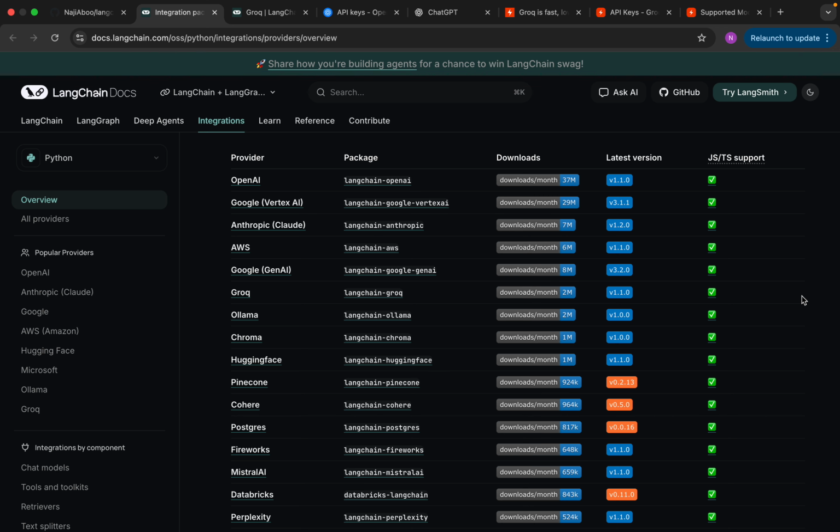But that is the only purpose of, I mean, that is a unified way to communicate with the LLM. That is not the only purpose of LangChain. LangChain is more than that. LangChain is an ecosystem that we will understand in our coming videos.